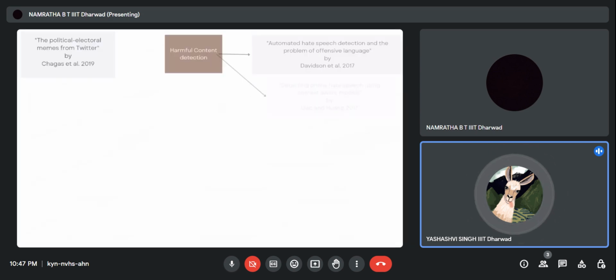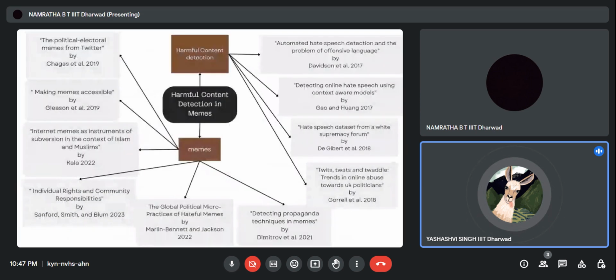So first, let's look at the literature review. This is a short diagram representing our literature review. We reviewed past literature on harmful content detection as well as the research that has been done related to meme datasets. Moving on, let's discuss our research questions for this project.